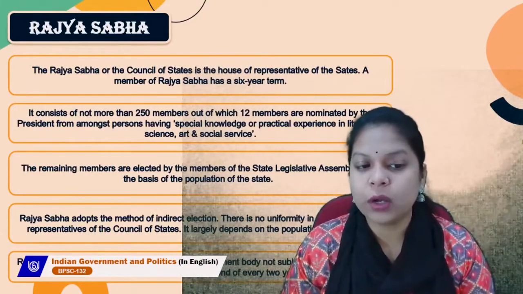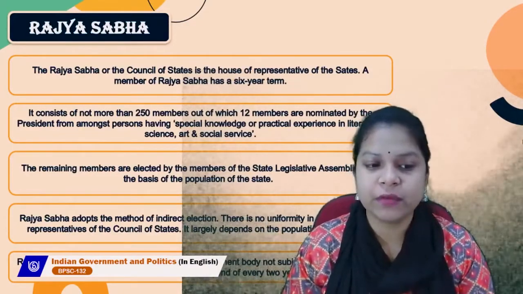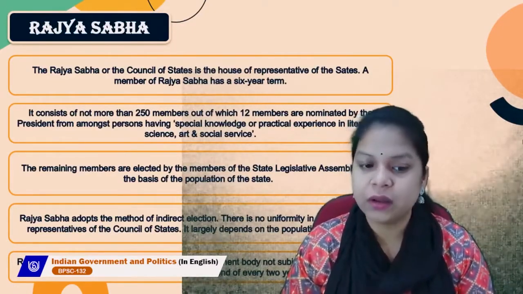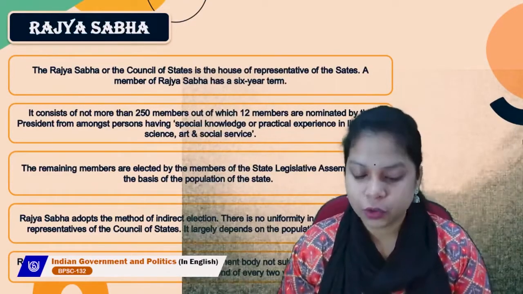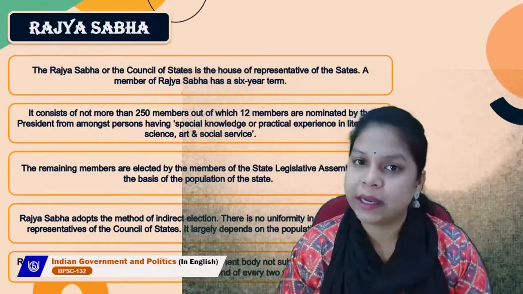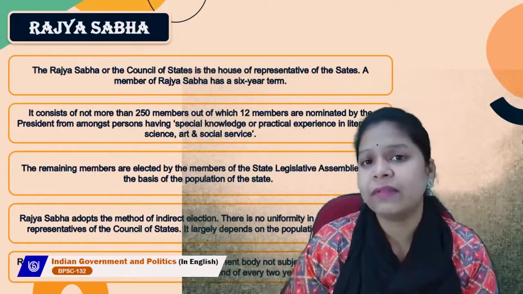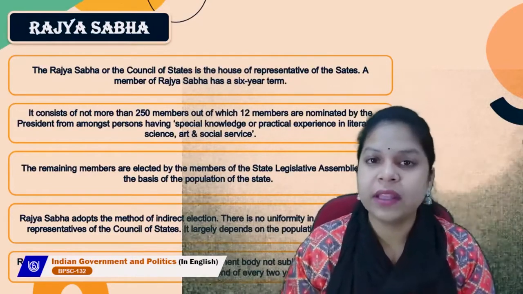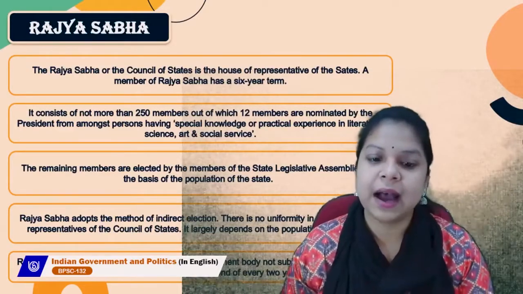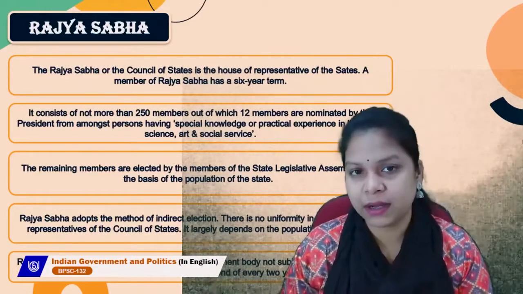So it consists of not more than 250 members, out of which 12 members are nominated by the president from amongst persons having special knowledge or practical experience in literature, science, art, and social service. So in Rajya Sabha, there are 250 members, out of which 12 are nominated by the president. And who are these nominated persons? Who have a special knowledge, or who are serving the country, or who have practical experience in literature, science, art, and social service. So the president can nominate 12 members in the Rajya Sabha.